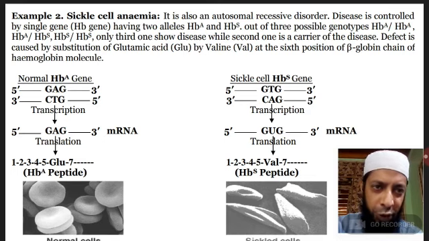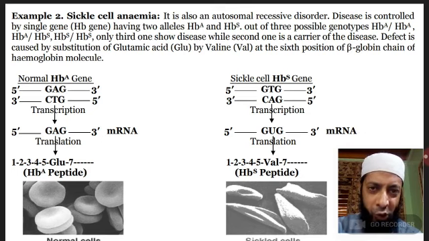Out of 3 possible genotypes, I have already told you that in case of a diploid individual, there are only 2 alleles for a gene, which may be either homozygous or heterozygous, homozygous dominant or homozygous recessive, or in some cases heterozygous. That means 3 possibilities: either HBA, HBA, that means homozygous dominant, or it may be HBA, HBS, it is heterozygous, containing 2 alleles. One is normal, second one is defective.